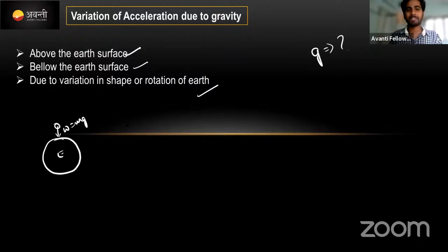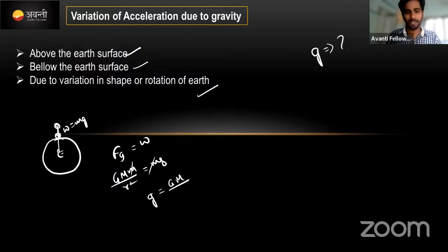Okay, between these two there is a gravitational field, that is Fg is equal to W. What was the value of Fg? It is GMm by r square. r square is the separation distance from the center of the Earth to the mass where it is located. When it is near, only then are we taking this. Keep in mind, this mass is located exactly on the surface of the Earth. Here m into g, m cancels, and the value of g is GM divided by r square.